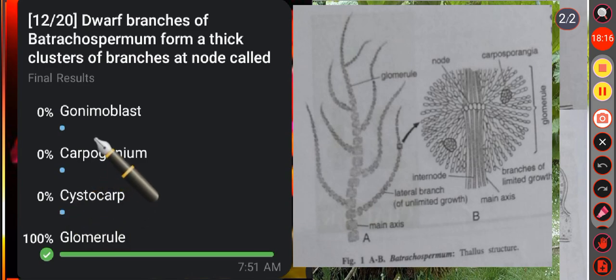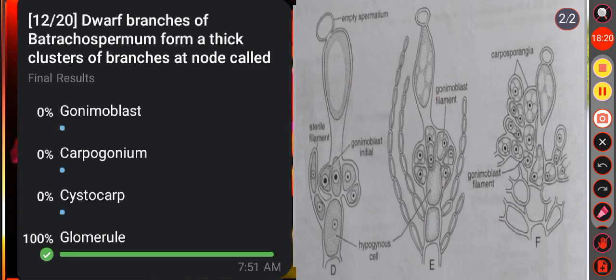Then see the other option, that is gonymoblast. In Batrachospermum, gonymoblast refers to a cluster of specialized cells that develop after fertilization of the female gamete and are responsible for producing the carpospores, essentially acting as the reproductive structure within the life cycle.